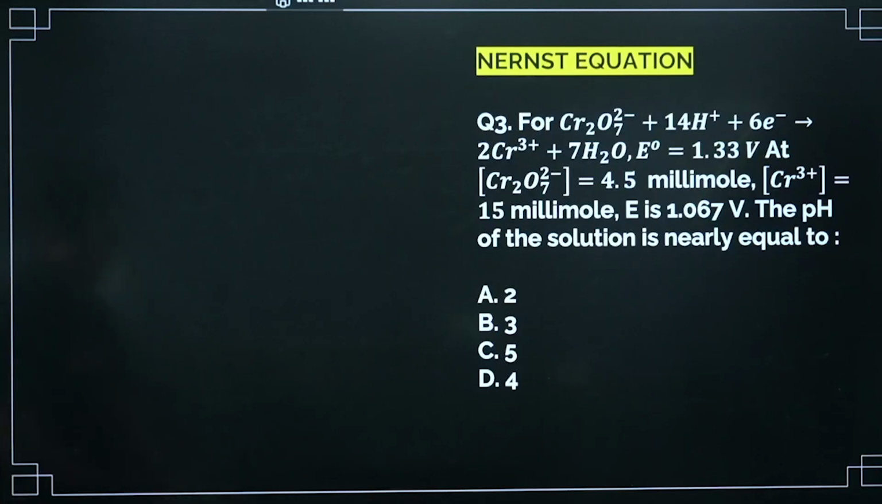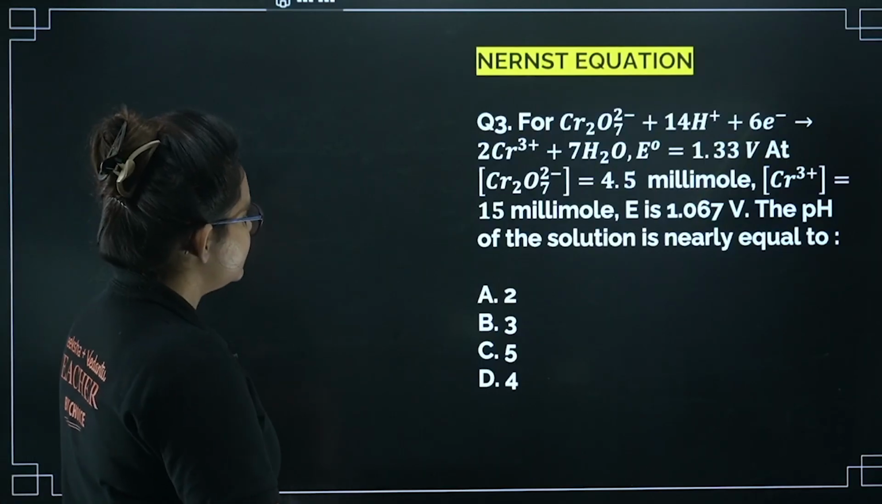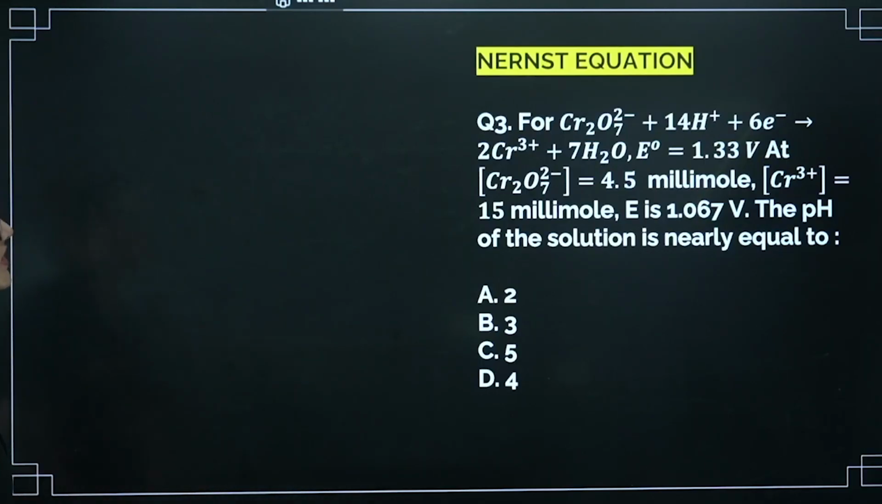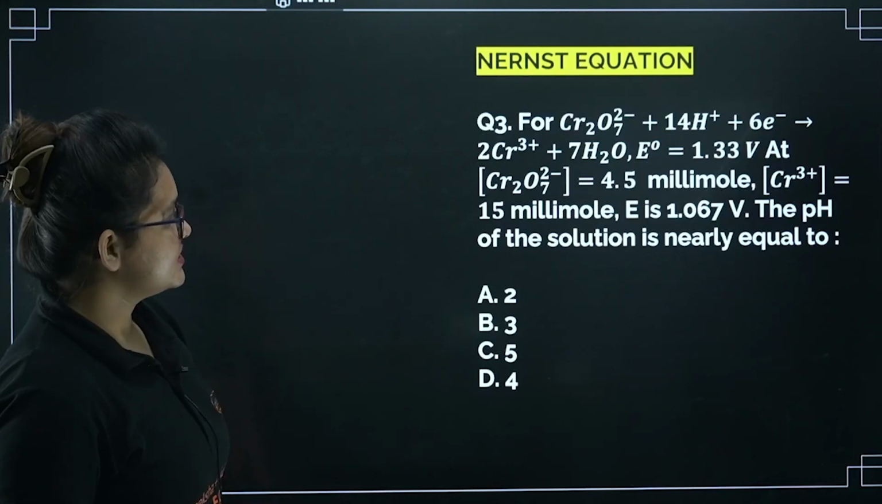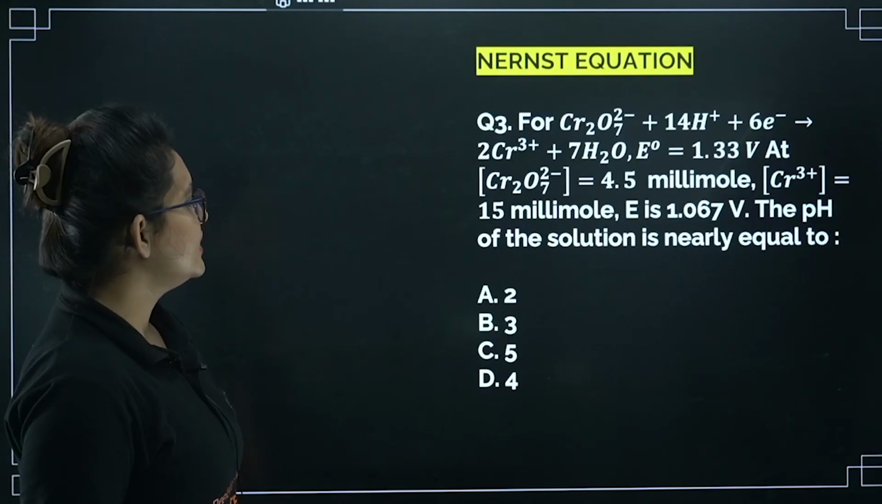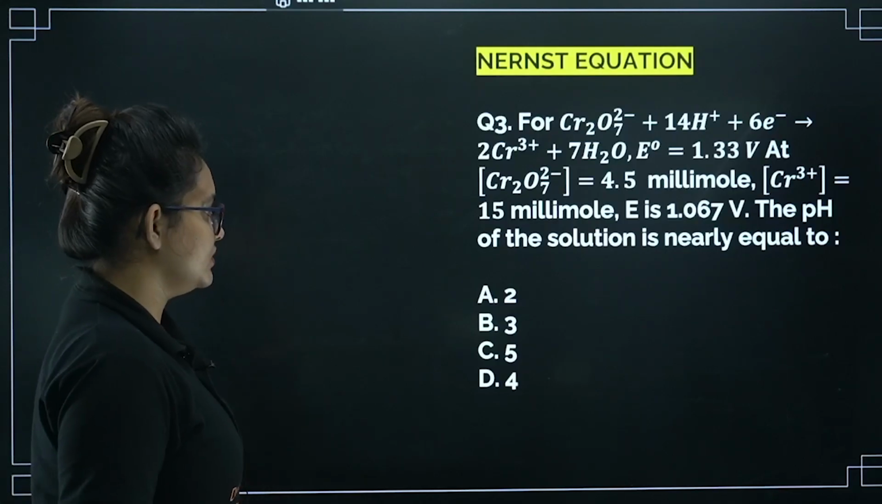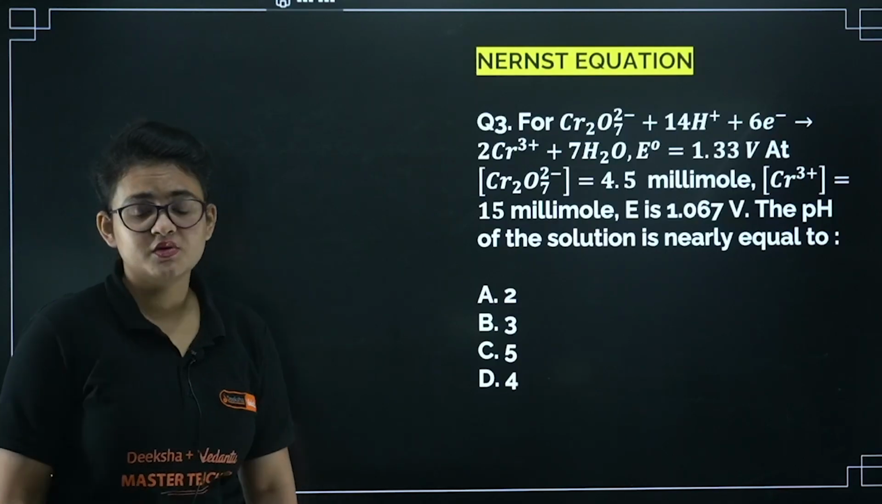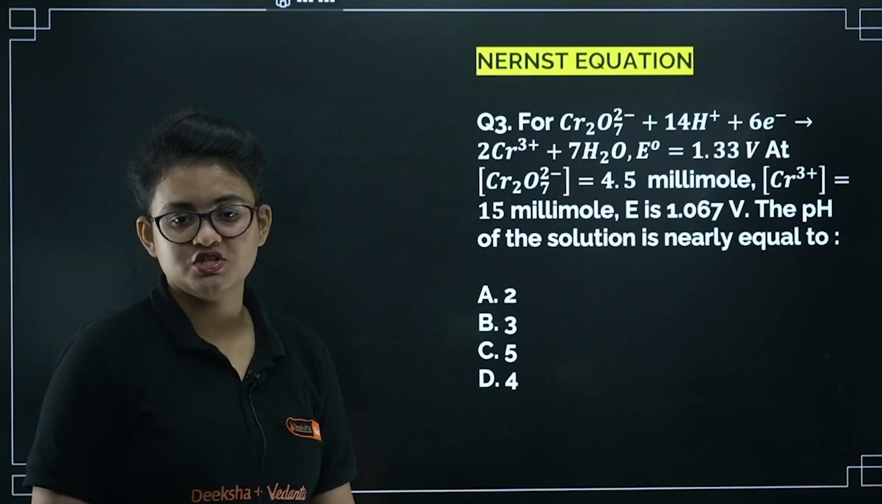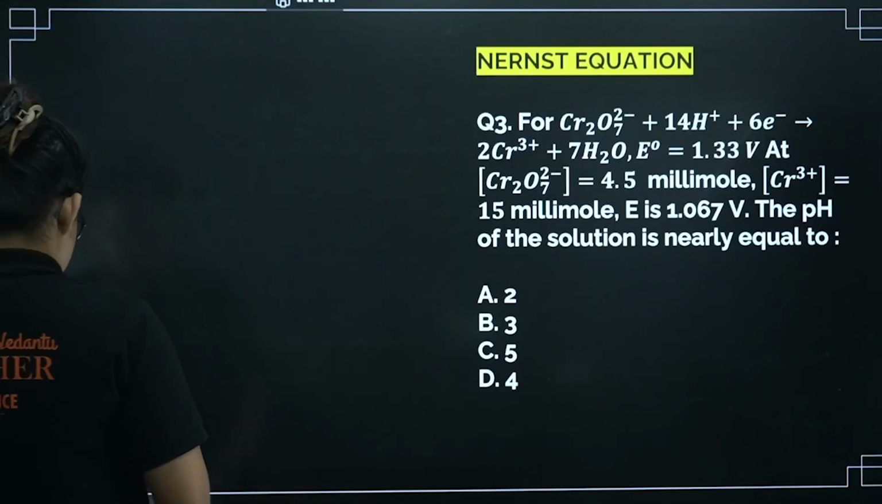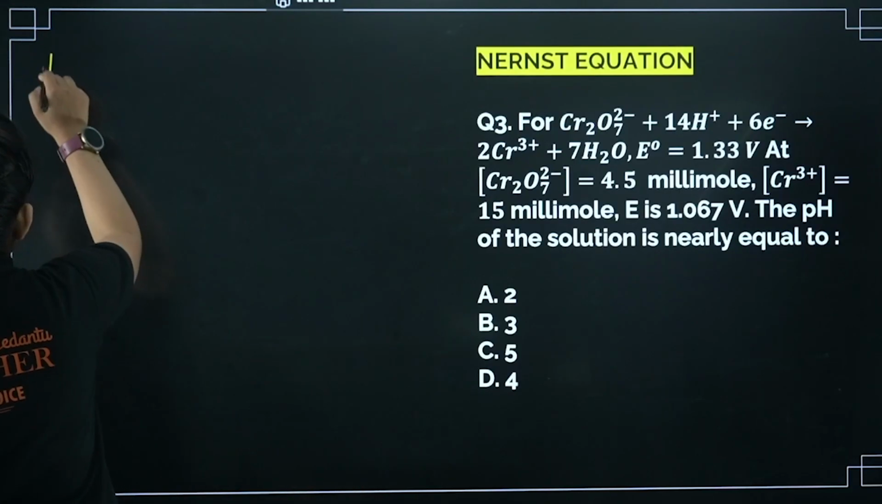Here you can see the next question, that is Cr2O7 2 minus plus 14H plus plus 6 electrons gives 2Cr3 plus plus 7H2O. E0 value is given here. Concentration of Cr2O7 2 minus is told, concentration of Cr3 plus is also told, E is also given. You have to find out the pH of the solution. Here also we are going to take the help of the Nernst equation. Let's proceed. So everything is told here, directly we can implement.